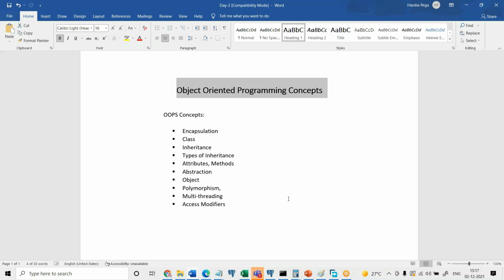Tomorrow, if you want to develop your own programming language, you may use these object-oriented programming concepts to design and develop your own language and its compiler. So any programming language that we call an object-oriented programming language has been built based on these object-oriented concepts, a derivation from them, out of which the first one is encapsulation. So what is meant by encapsulation?